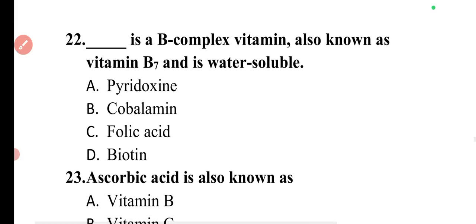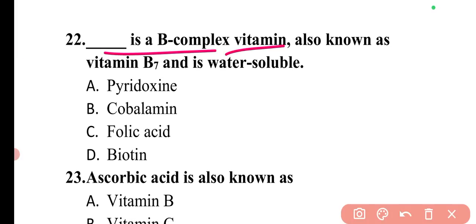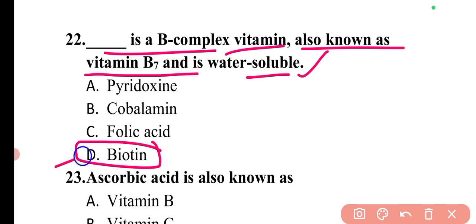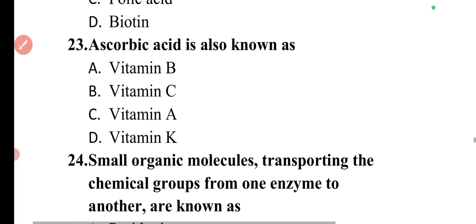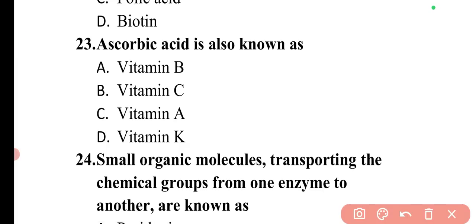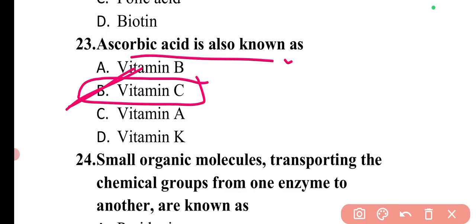Next question is, dash is a B complex vitamin also known as vitamin B7 and is water soluble. So vitamin B7 is biotin. So here option D is correct. Next question is, ascorbic acid is also known as, so ascorbic acid is vitamin C. So option B is correct.